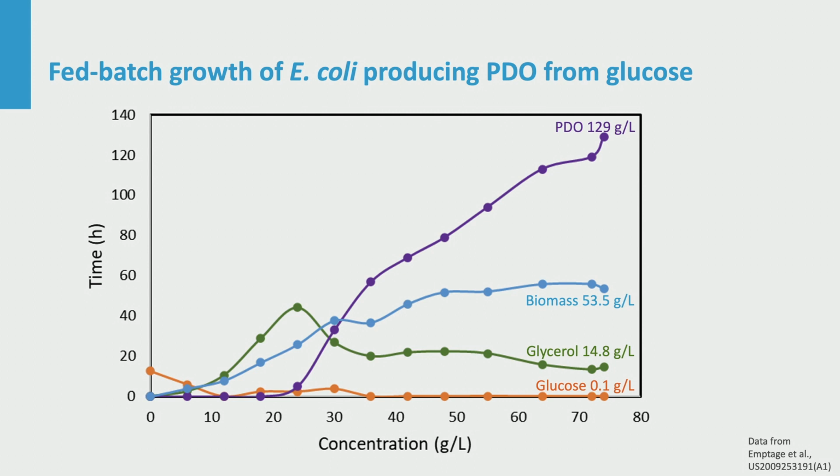Glucose is indeed almost completely consumed. However, glycerol, which is a metabolic intermediate, remains to a significant extent. Metabolic side products such as acetate are not reported, but might be present as well. We estimate about 1 gram acetate per kilogram.